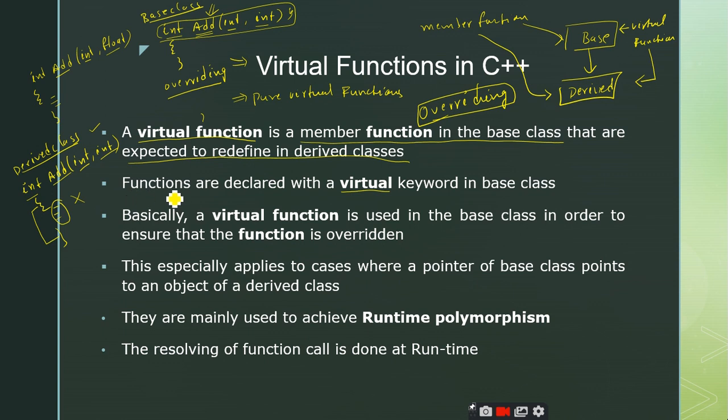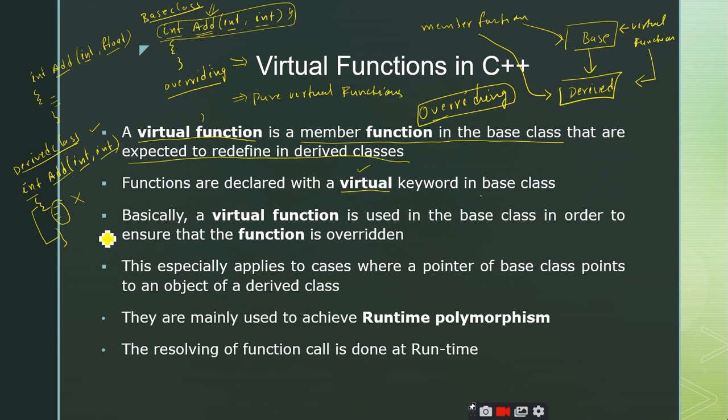Coming to this point, we have discussed that functions are declared with a virtual keyword in the base class. That means virtual functions are declared by making use of the virtual keyword, and these virtual functions are expected to be defined. Is it defined or declared? Defined, right? So the virtual functions have some definition in the base class, and you are expected to modify the definition of these virtual functions in the derived classes. That is done by making use of the virtual keyword.